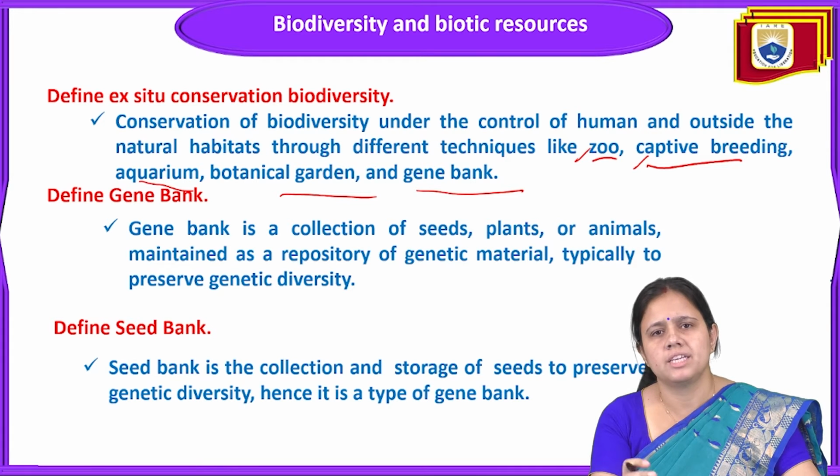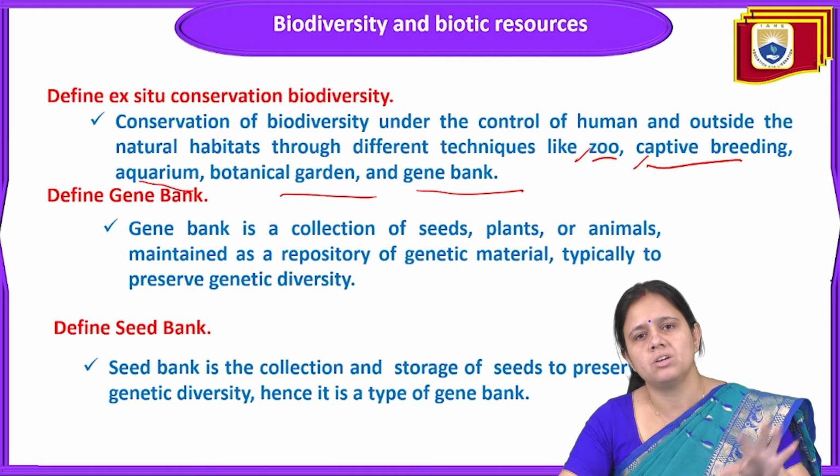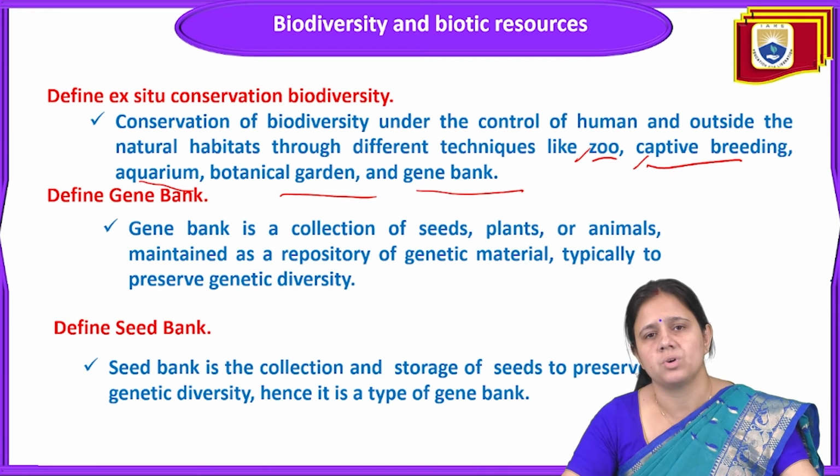In a zoo, we keep some specific animals so that they will be protected and safe, and we provide all the basic facilities for the survival and growth of that species. Next is the captive breeding program, where they do captive breeding of a particular species like the crocodile.